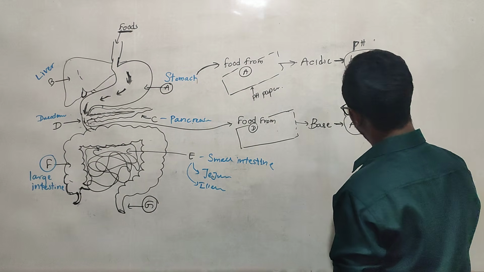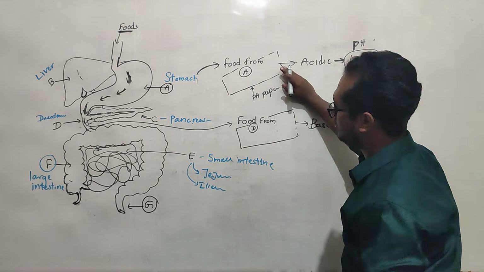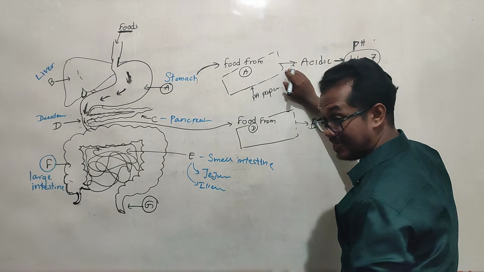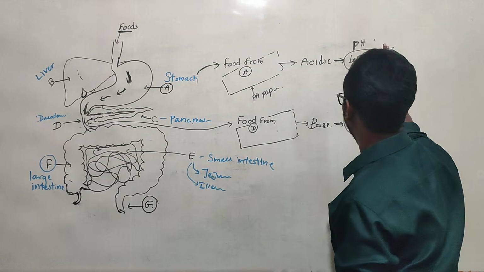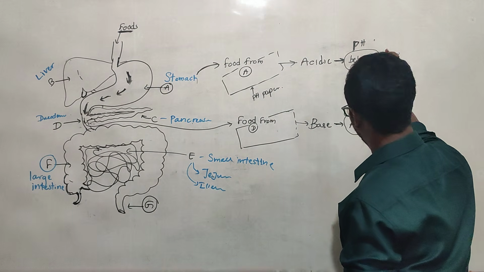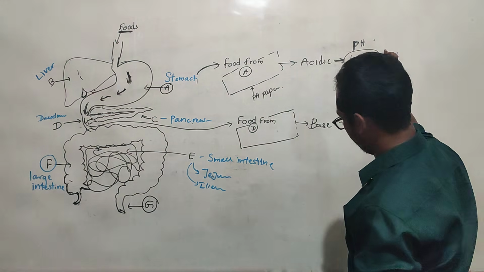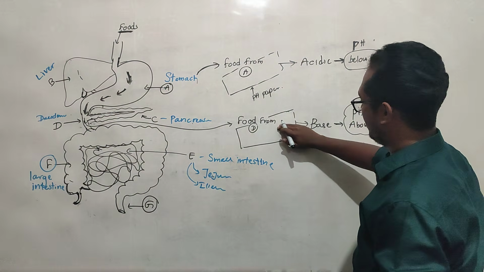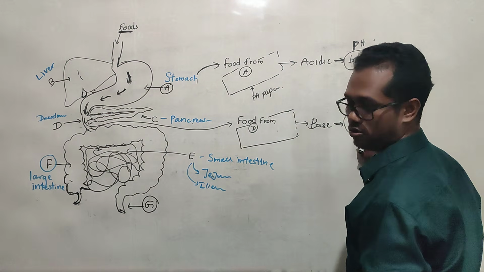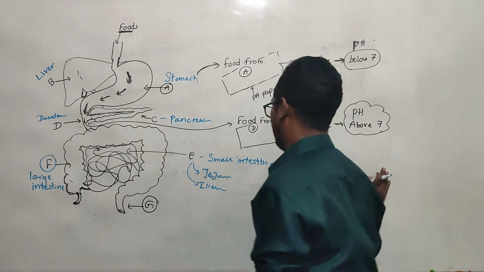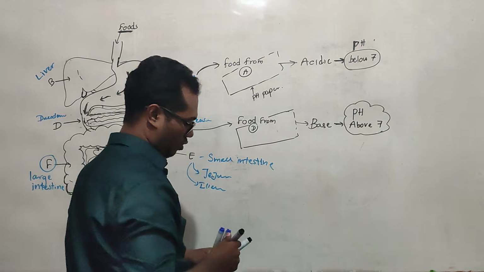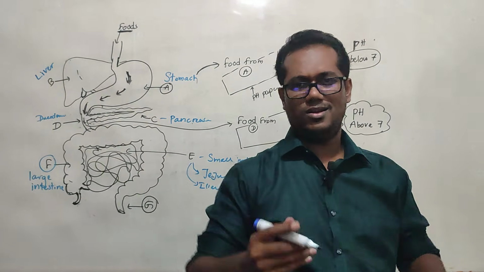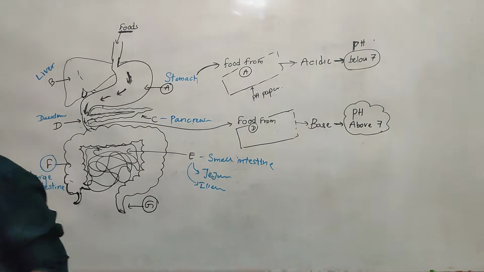Okay, now you got the idea. The stomach contains an acidic environment, so the pH value of that food should be below 7. Food from D is a base, so it should be above 7. Okay, now correlate with the given answers. Nothing to worry about, the given answers.